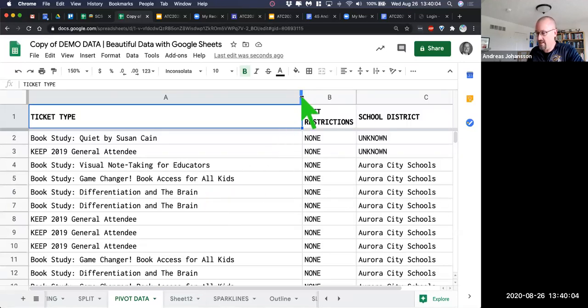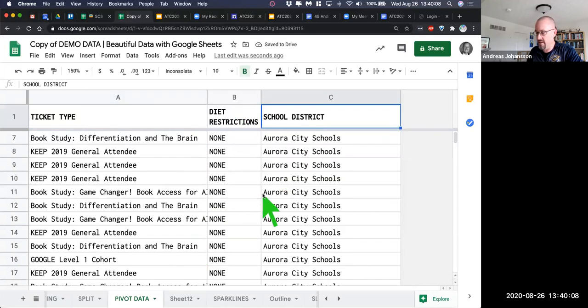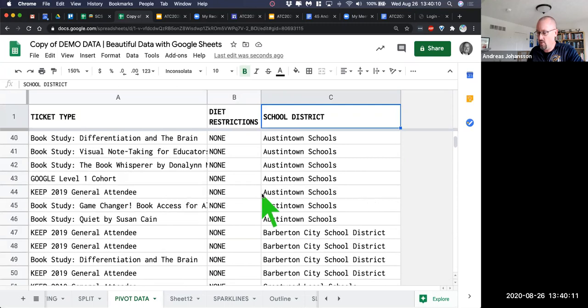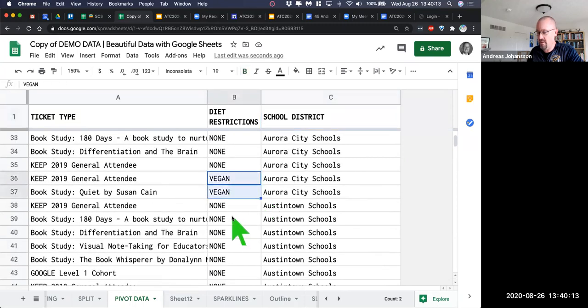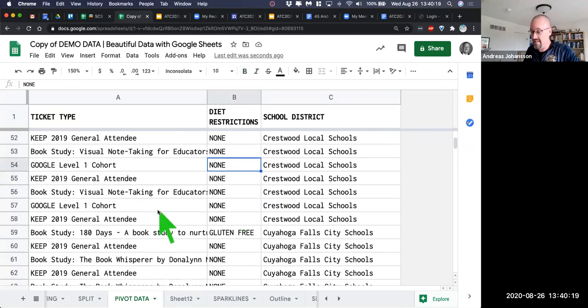What we have here is a ticket type, some diet restrictions, and the school district. Not a whole lot of diet restrictions, but we are interested in who some of these folks are. We would like to pivot that out, as opposed to sorting and this and that. It'd just be nice to have a nice count, for example, as opposed to having to manually count and using a bunch of formulas.